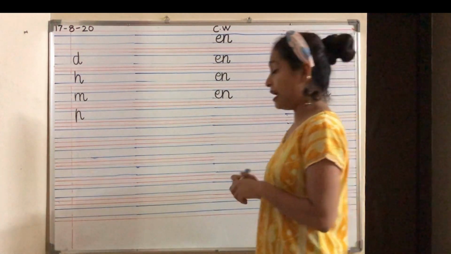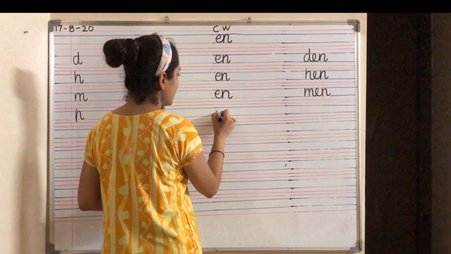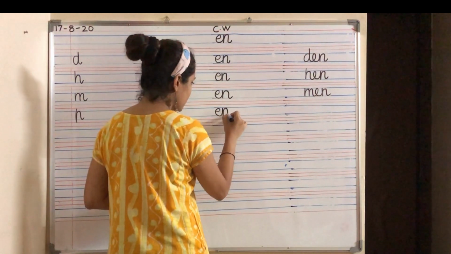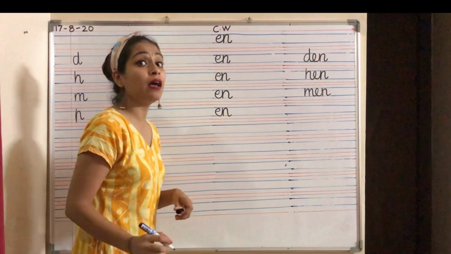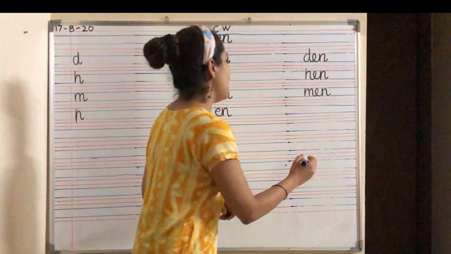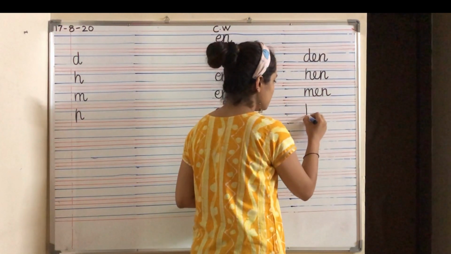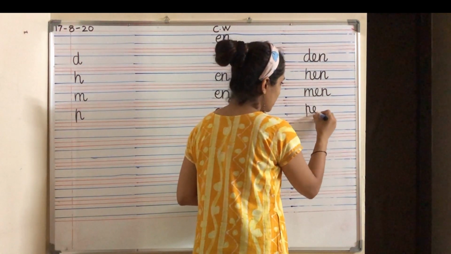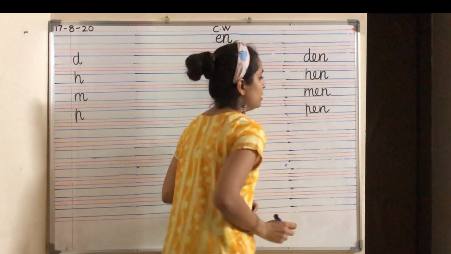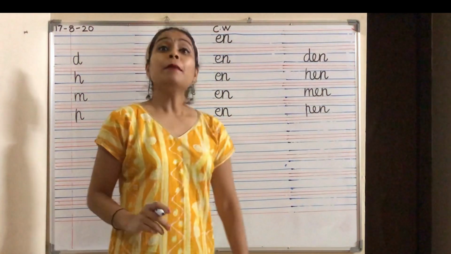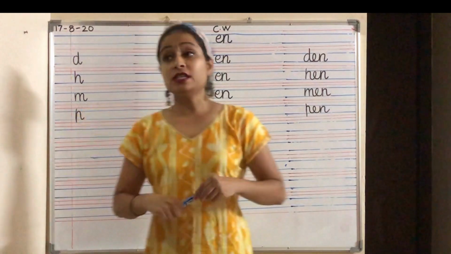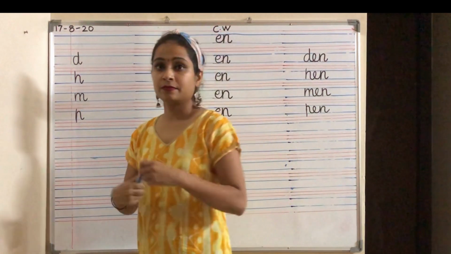E-N-N. Come on, write E-N-N. So what is P and a? Pen. P and a, pen. Say P and a, pen. Which is the next letter?